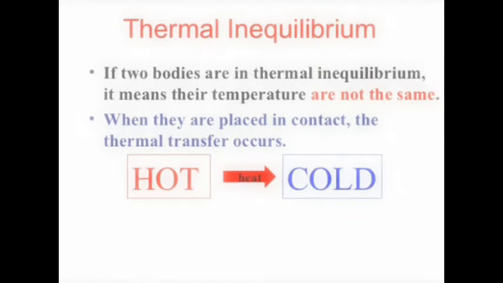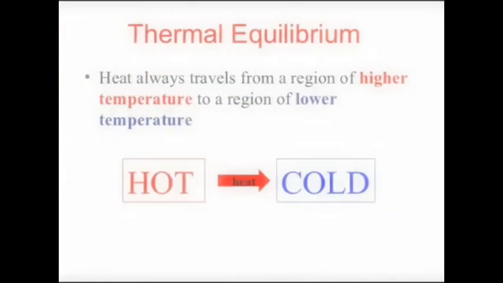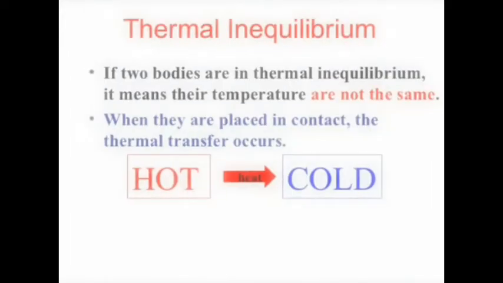If two bodies are in thermal equilibrium, it means that their temperatures are not the same. So here they're saying that if we take two bodies, then their temperatures are not going to be the same, because heat will always travel from a higher temperature to a lower temperature. They are saying that the bodies will never be the same in this process.